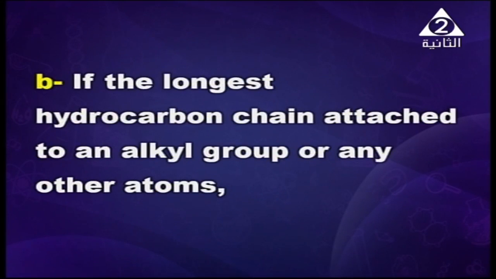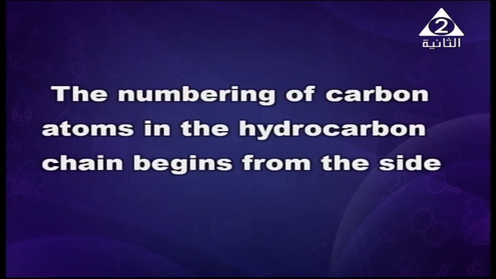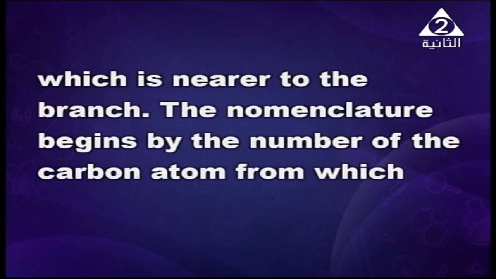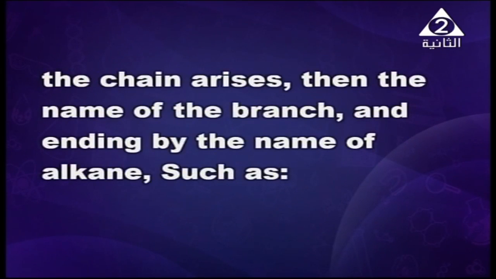Second point: if the longest hydrocarbon chain is attached to an alkyl group or any other atoms, the numbering of carbon atoms in the hydrocarbon chain begins from the side which is nearer to the branch. The nomenclature begins with the number of the carbon atom from which the branch arises, then the name of the branch, and ending with the name of the alkane.